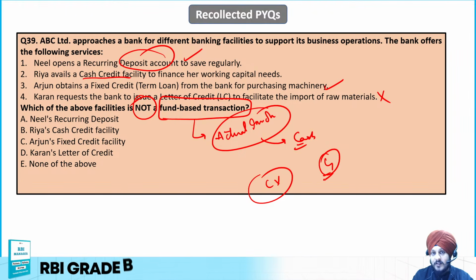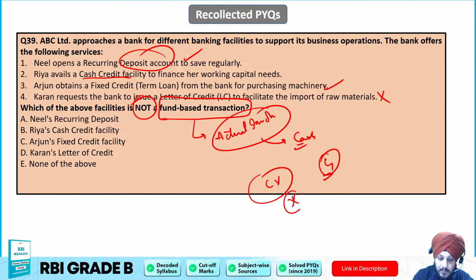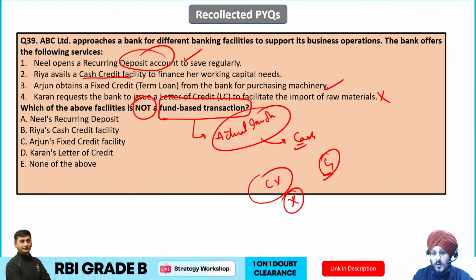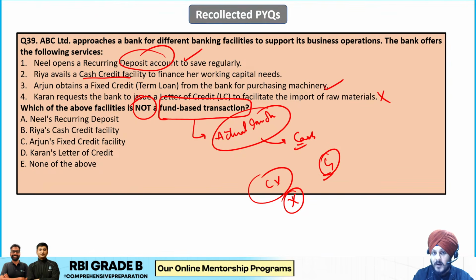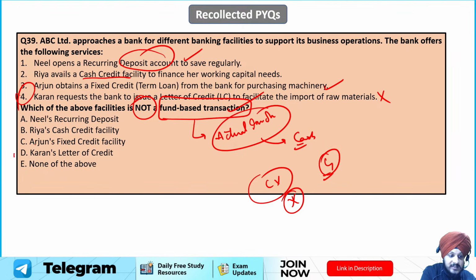The bank is not immediately giving the money to the customer. The bank is just providing the payment guarantee, and only if the customer defaults will cash be involved. But for immediate settlement, no cash is involved. So this option D is a non-fund based transaction, the letter of credit. That is going to be the answer to this question.